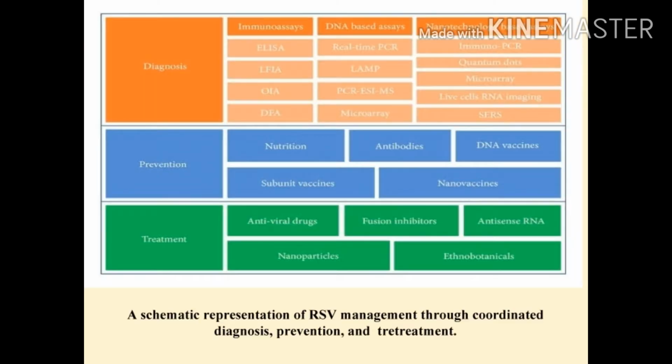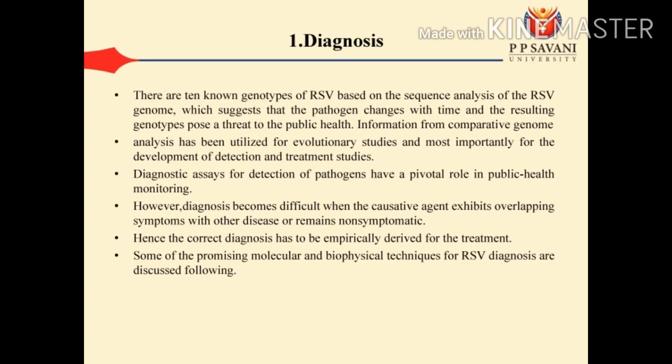This is a schematic representation of RSV management through coordinated diagnosis, prevention and treatment. In diagnosis, three assays are used: immunoassay, DNA-based assay and nanotechnology assay. In prevention, there are nutrients, antibodies, DNA vaccines, subunit vaccines and nano vaccines. And the treatment is done by antiviral drugs, fusion inhibitors, anti-RNA, and nanoparticles. Let me start with diagnosis.